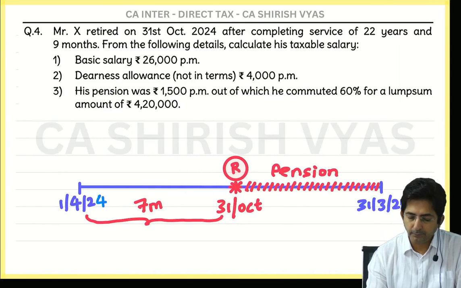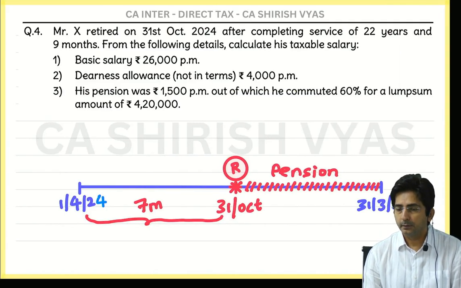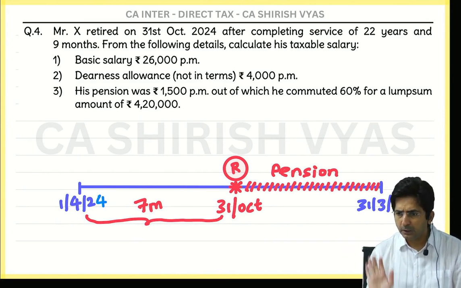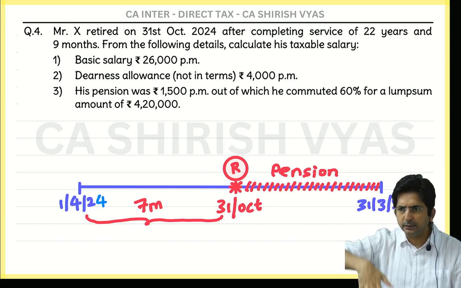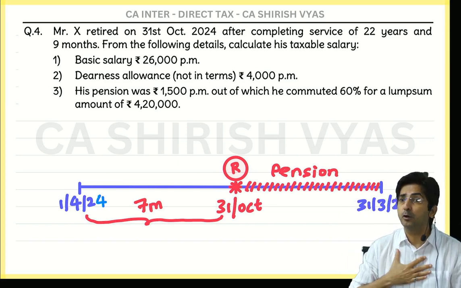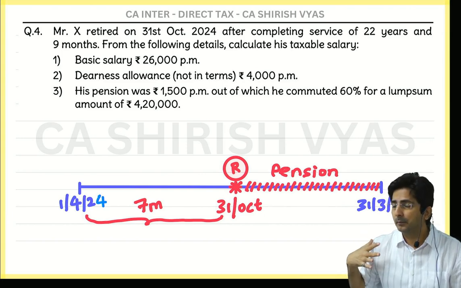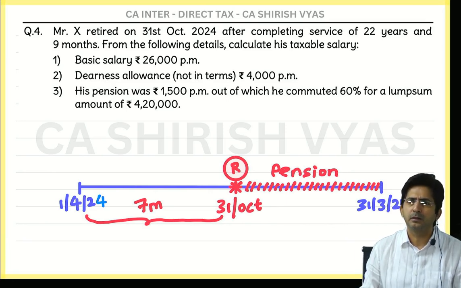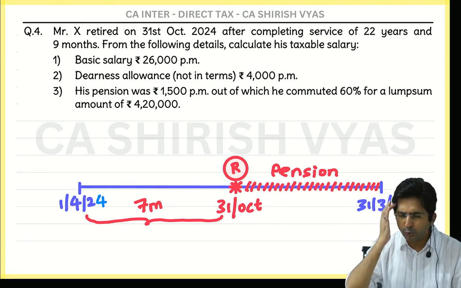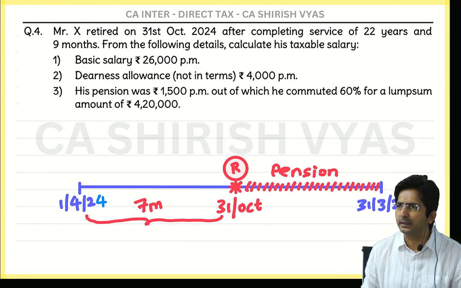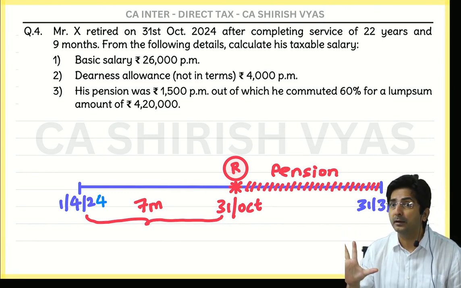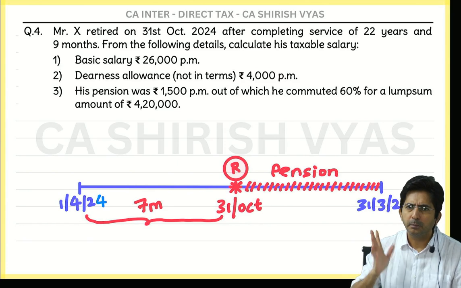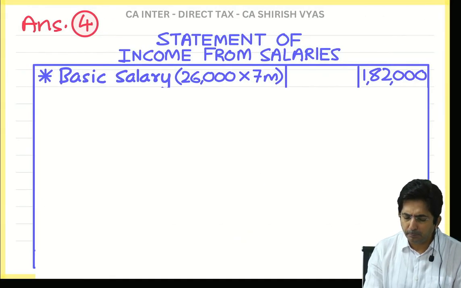Wait, in DA they have given not in terms. Now see, not in terms means DA is like this or like this. It will fluctuate according to inflation. It will not change as per the terms of the boss. But then what did I say? Whether DA is in terms or not in terms, both are taxable. So right now you should not pay attention to in terms, not in terms. Only when we are using the formula, at that time we have a slogan: in terms, in formula; not in terms, not in formula. But right now I am preparing a statement.